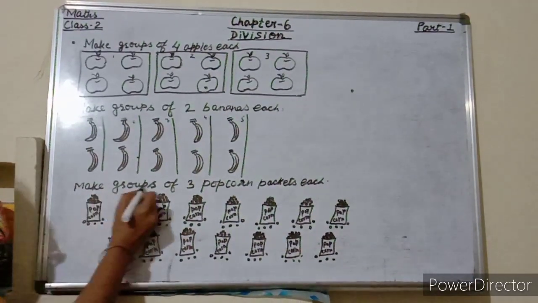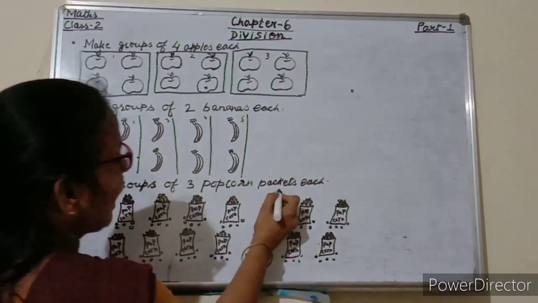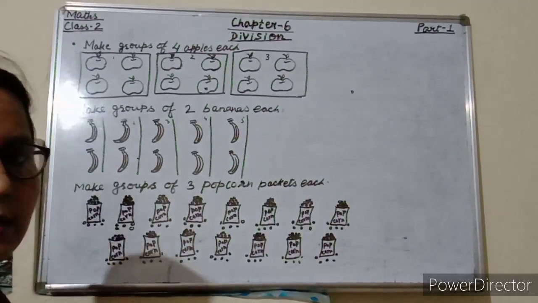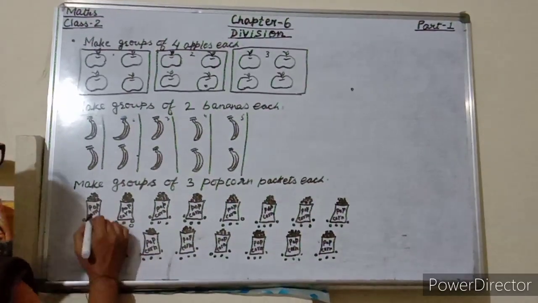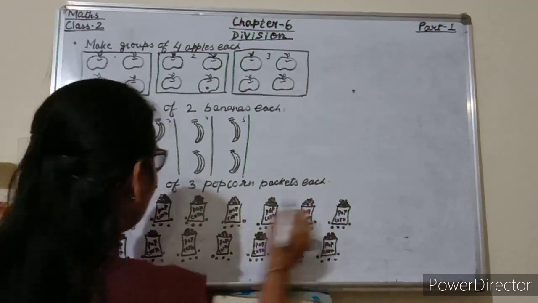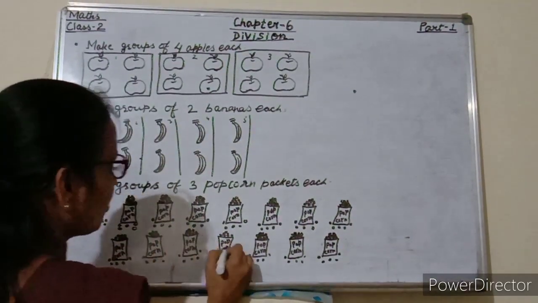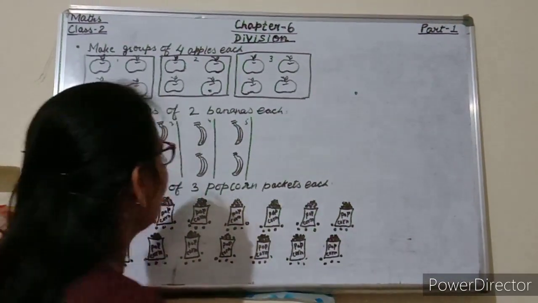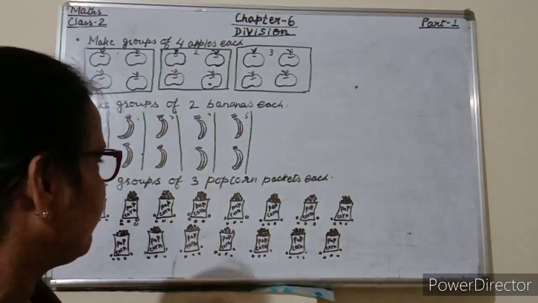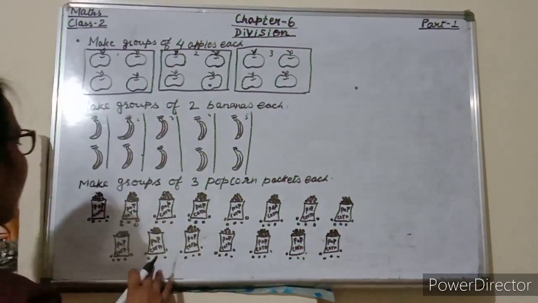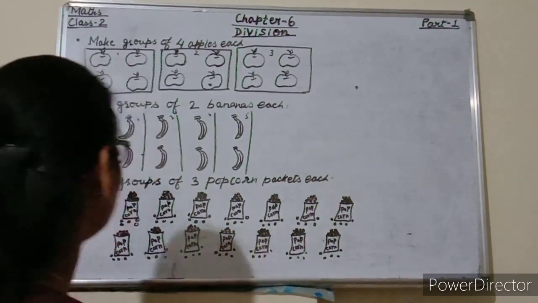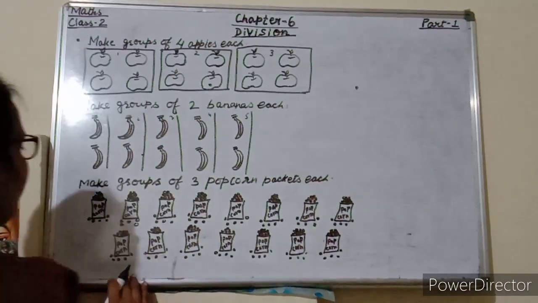Yes, make groups of 3 popcorn packets each. So how many popcorn packets are there? Let's see. 1, 2, 3, 4, 5, 6, 7, 8, 9, 10, 11, 12, 13, 14, 15. So 15 packets of popcorn are here. So what we have to do? We have to make a group of 3 popcorn packets each. Start counting and make a group.